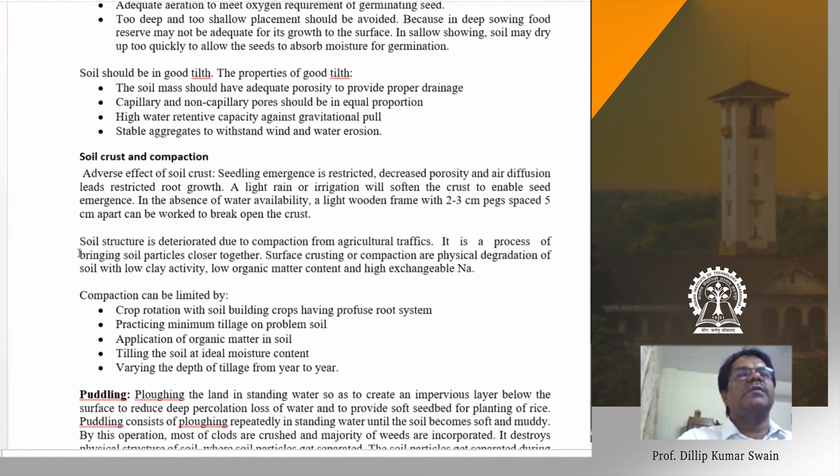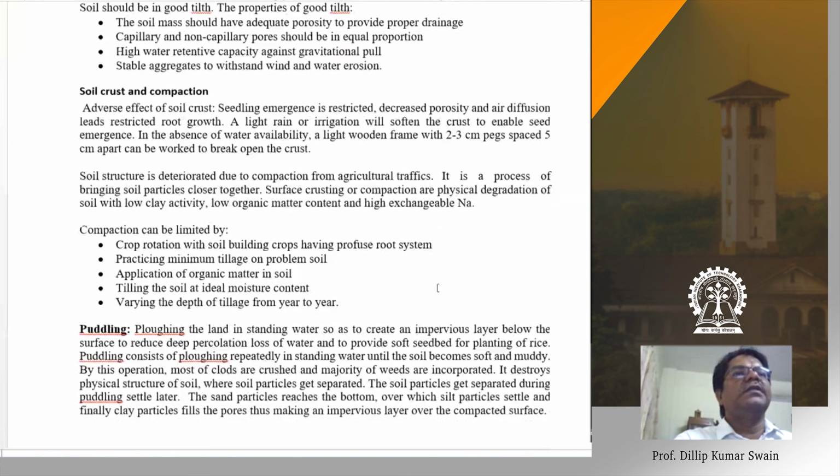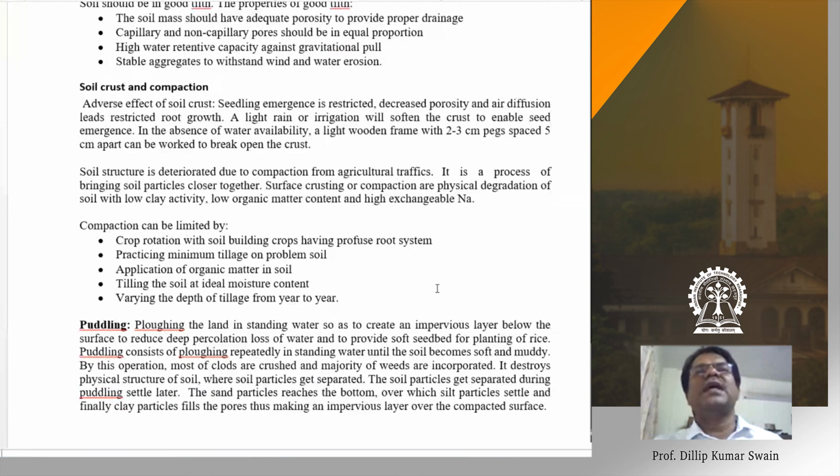When there is crust formation, either due to high intensity rainfall events, or low clay content, or low organic matter content, and high exchangeable sodium, if the sodium content is high, there is crust formation. Then we can give light irrigation to break the crust and make the soil soft, so that the seedling will come out.